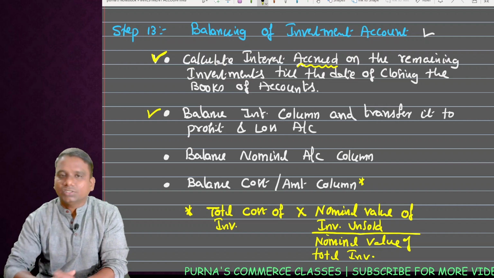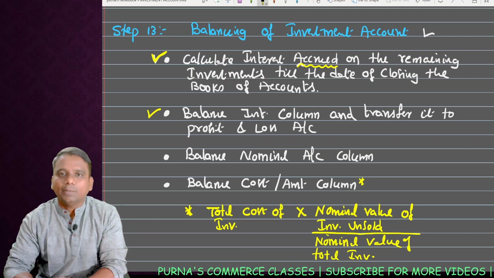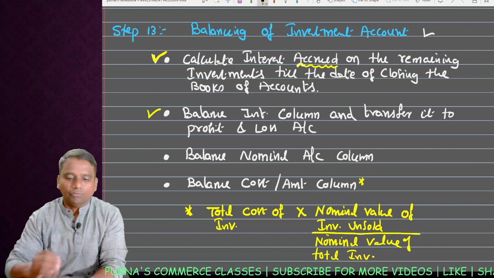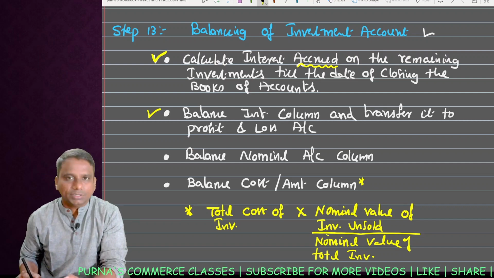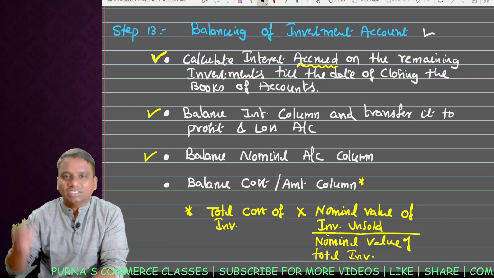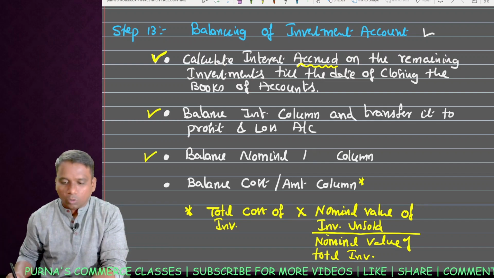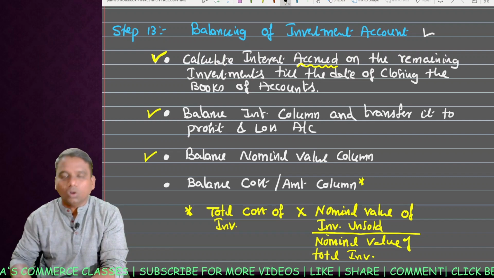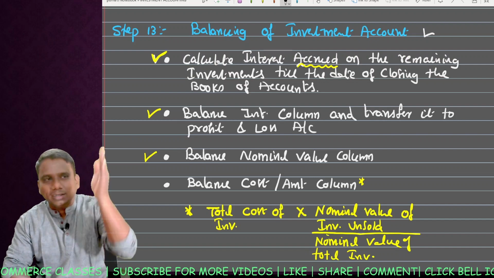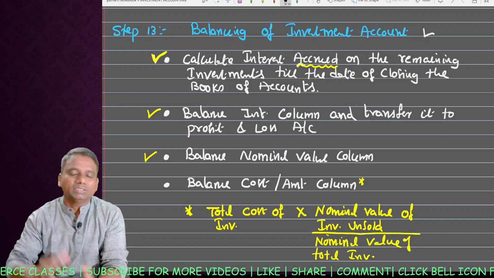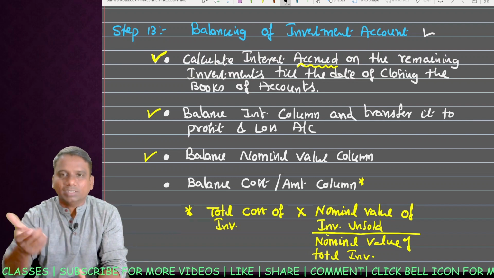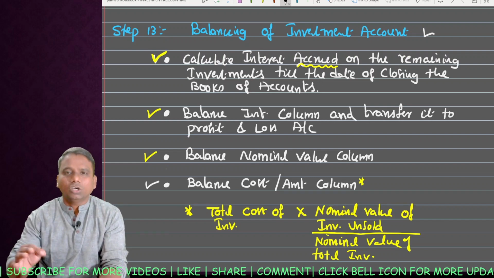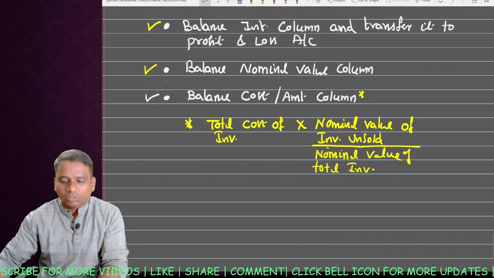As interest is income for us, this we transfer to the profit and loss account. With this, the interest column is balanced. Next, balance the nominal value column. Debit total nominal value minus credit total nominal value; the difference amount you can write down. After that, balance the cost or amount column.